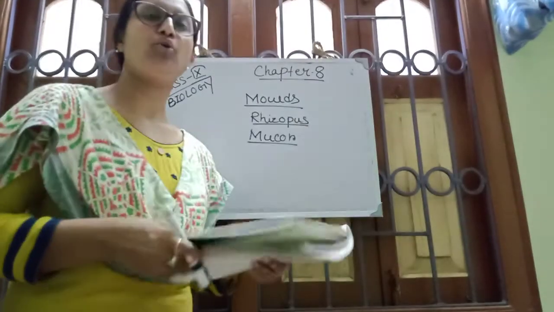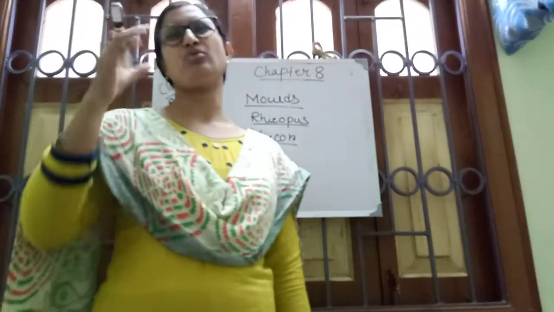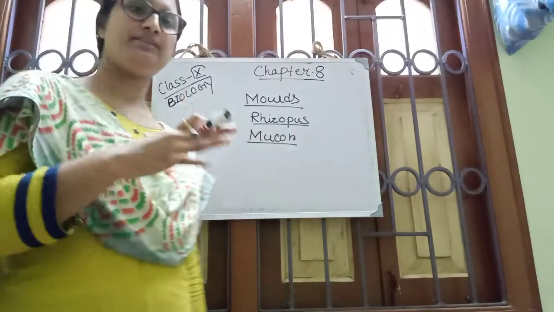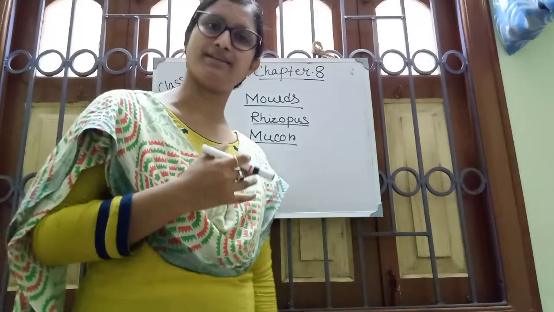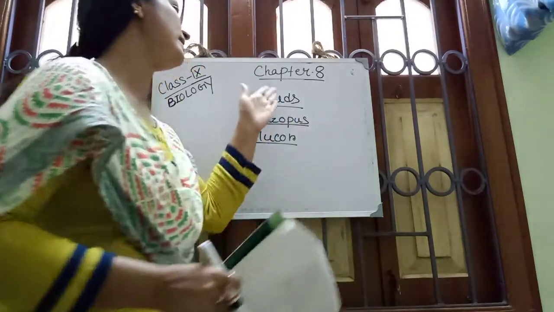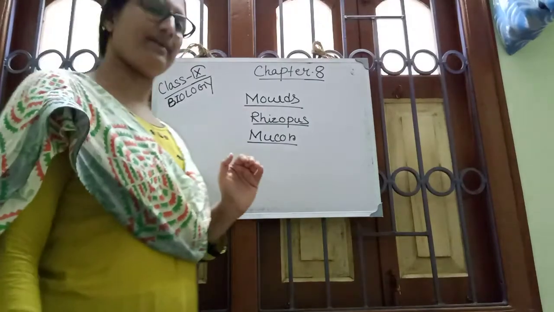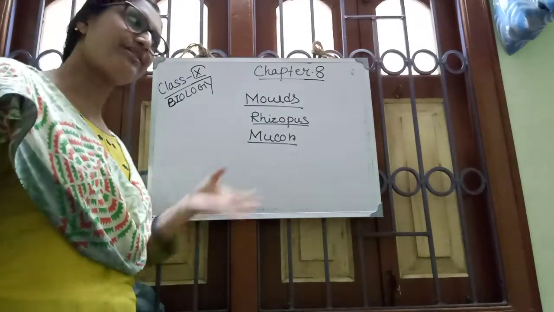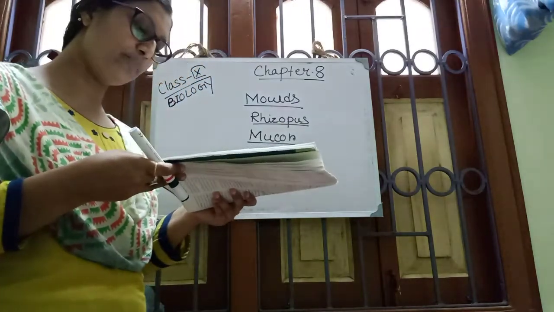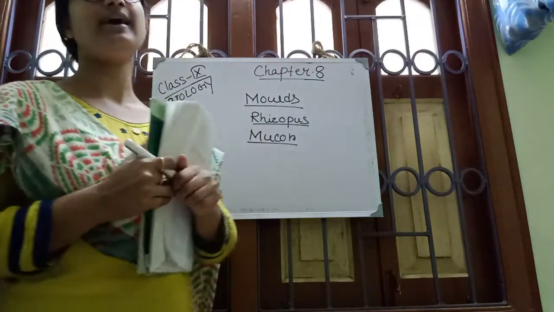You have observed the cottony mass present sometimes. If you keep bread in a moist or dark place, after some days you will observe a cottony mass on the bread. This cottony mass is called bread mold, and it is Rhizopus or Mucor. What is the structure of Rhizopus? In both Mucor and Rhizopus, the tiny filaments present are called hyphae.